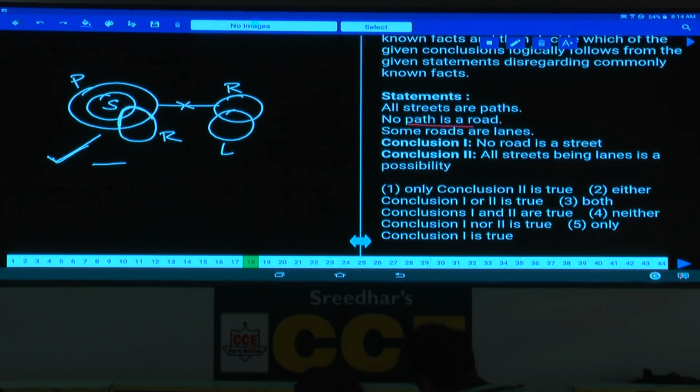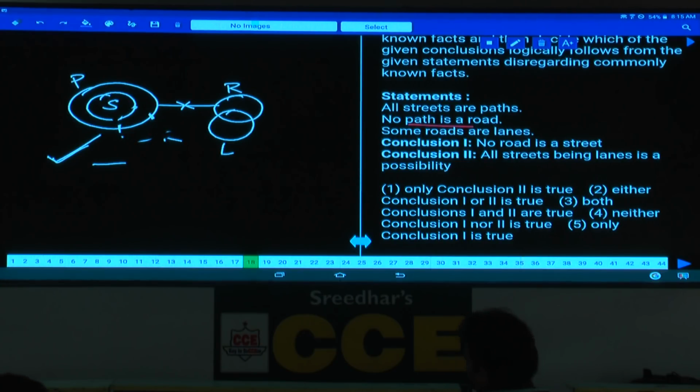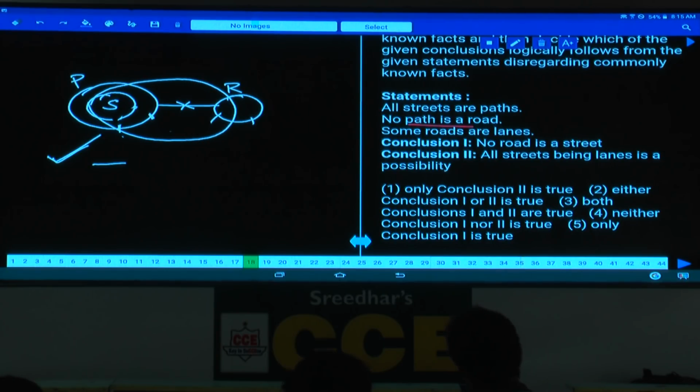Done with this? Then coming to the second one, the possibility: all streets are lanes. Is it possible? Now this entire street must be a part of lanes. Earlier we had drawn lane like this, with a small intersection between the lane and the road. At the same time, in order to make this possible, all these streets are a part of this lane. Can I draw my diagram like this or not? Now all streets are lanes.